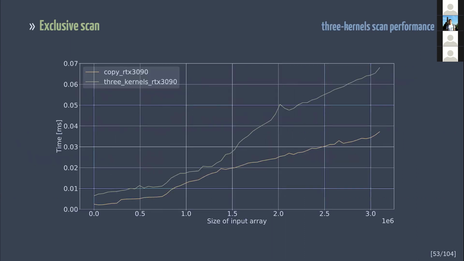As you can see, this approach lacks performance. This is due to the fact that the code needs to read and write the data twice. The code reads input data and writes partial results of the same size. Then it reads partial results, adjusts values, and writes them back. In some books, you can find a solution to the issue with extra memory traffic. The solution is to wait for the previous thread block to write the sum into memory, and then adjust the block's values within one kernel launch.